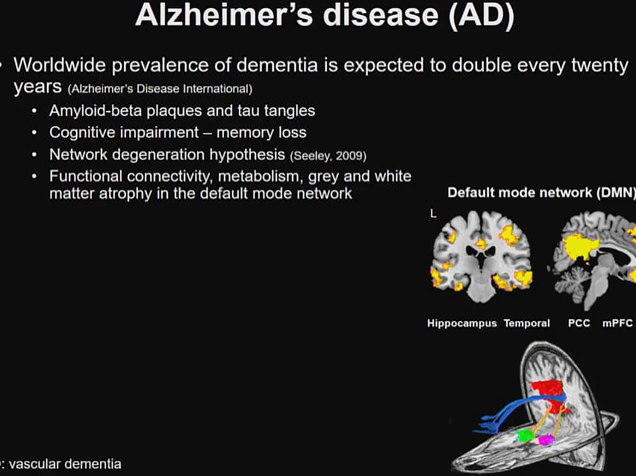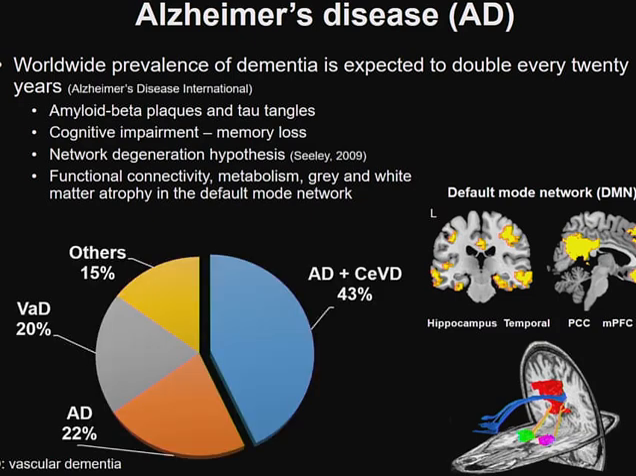And in fact, we find that functional connectivity changes, metabolic changes, as well as gray and white matter atrophy in the brain in Alzheimer's disease tend to occur in regions that are key regions within the default mode network, and these include the hippocampus, the posterior cingulate cortex, the medial prefrontal cortex, as well as the precuneus.